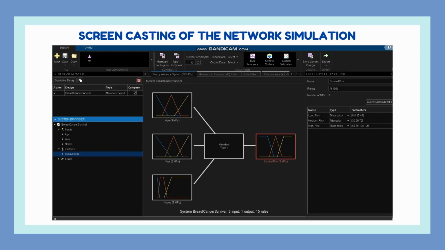After evaluating all fuzzy rules, the system combines the results and performs defuzzification to produce a single survival risk score. In summary, this inference system takes age, year, and node as inputs, processes them through 15 Mamdani fuzzy rules, and generates a survival risk score that can be classified as low, medium, or high risk.